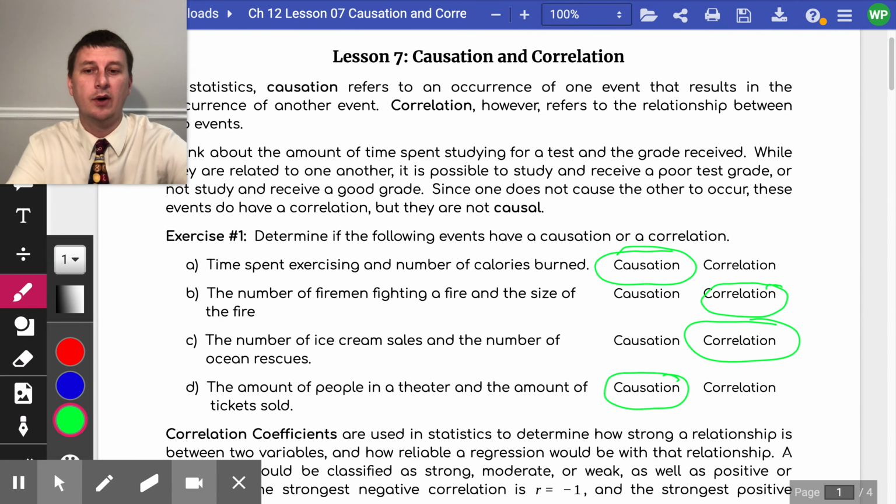You are now ready to go on to exercise number 2, where we talk about correlation coefficients. You can access that by clicking on the link in the video.